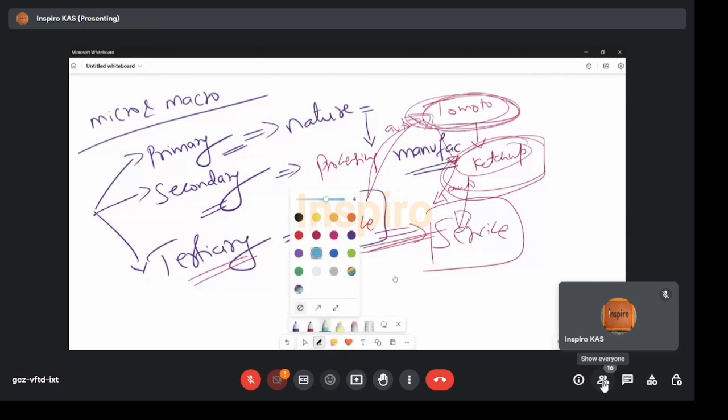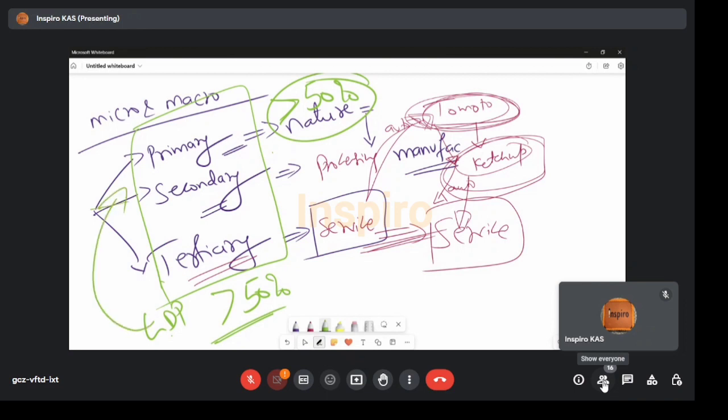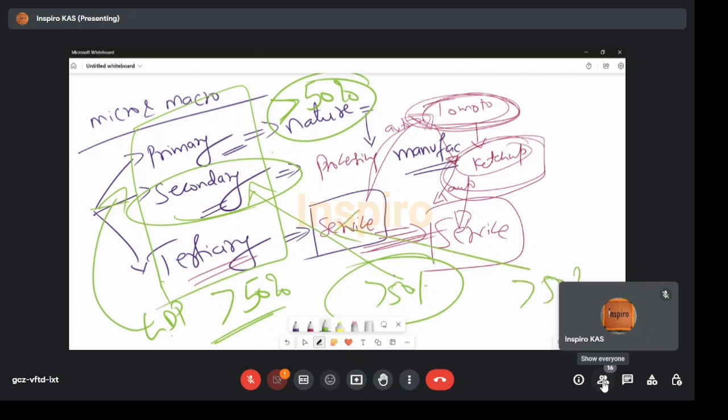if any industry or any sector of an economy is contributing greater than 50% to the national income of that country, then we can categorize that economy based on that sector only. Meaning to say, if agriculture is contributing 50% or more to a country's GDP or national income, then can I call that country a primary sector based economy? Yes, sir. If manufacturing is providing greater than 50%, can I call that economy a secondary sector based economy? If tertiary is providing greater than 50%, can I call that country a tertiary sector based economy?